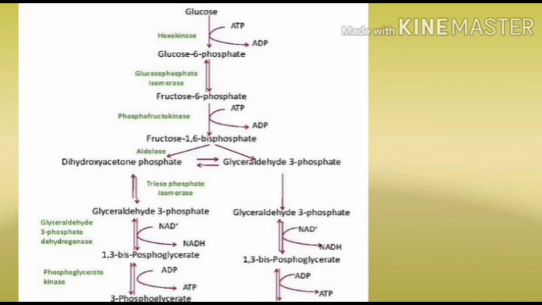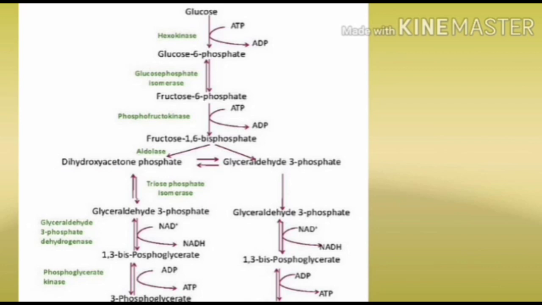The fourth reaction is cleavage, meaning splitting. Now fructose 1,6 biphosphate is going to split into 3 carbon compounds. Fructose 1,6 biphosphate is a 6 carbon compound. It is going to split into 2 three-carbon compounds. One 3 carbon compound is glyceraldehyde 3 phosphate, or 3 phosphoglyceraldehyde, which is one more name for glyceraldehyde 3 phosphate. The second one is dihydroxyacetone phosphate.